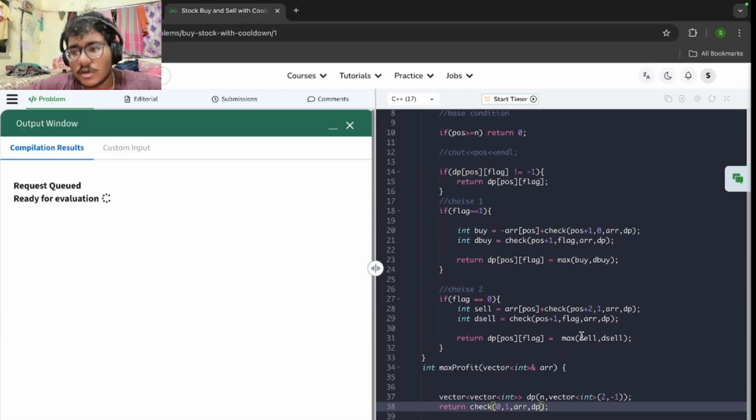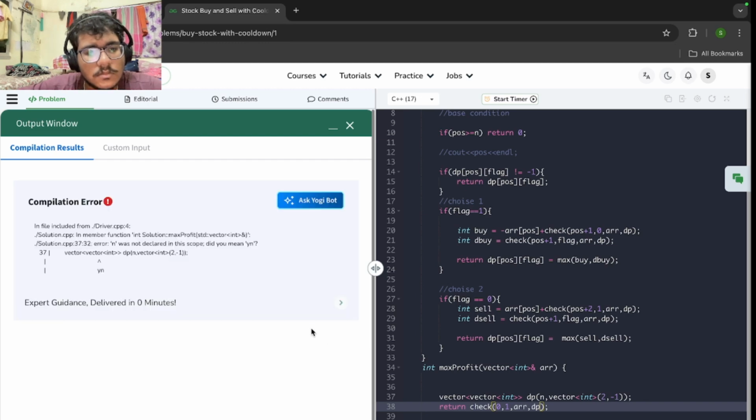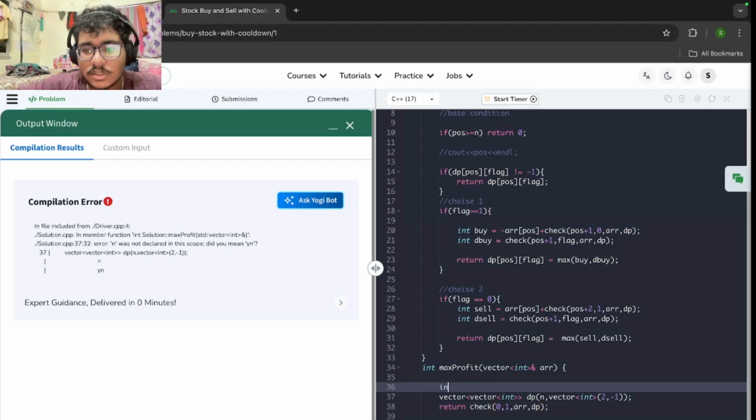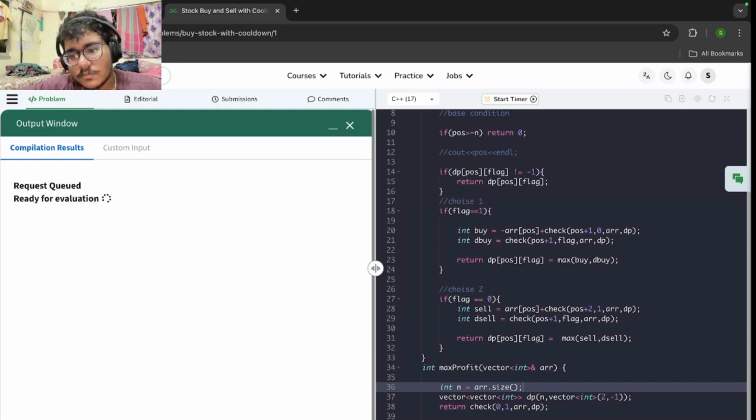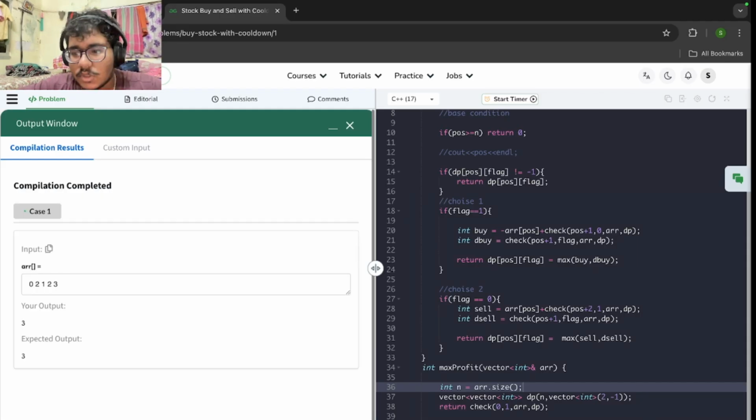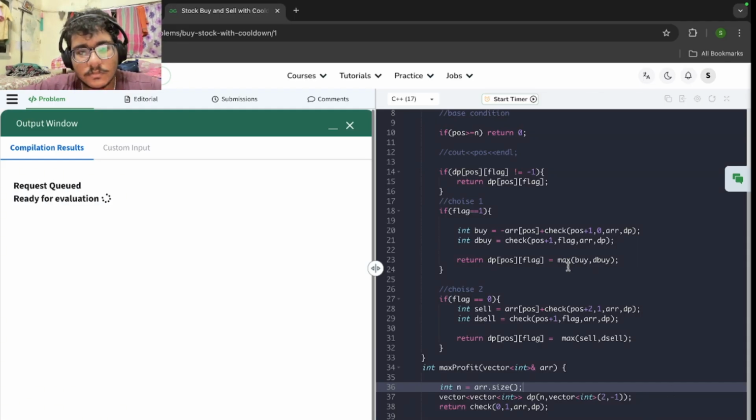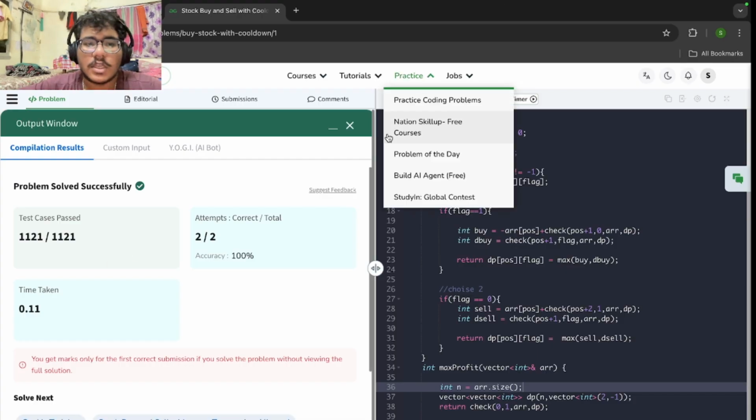Let me just compile and run. Okay, vector n was not declared. So the value of n is not declared in this. So yeah, let me just submit it. Yeah, okay. So it's done.